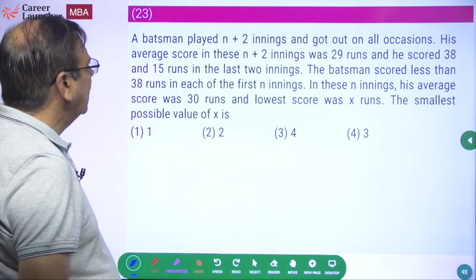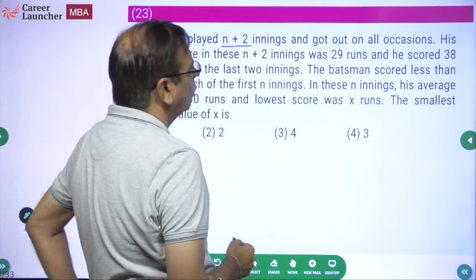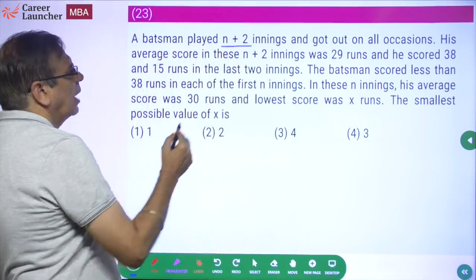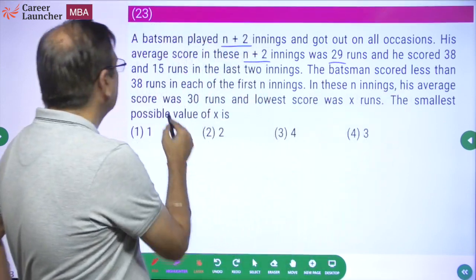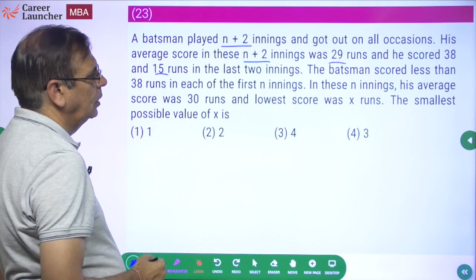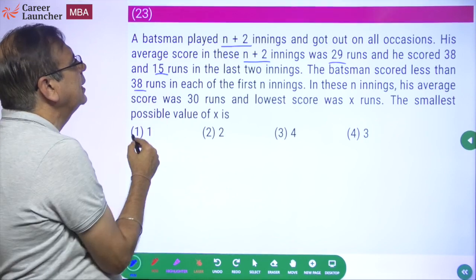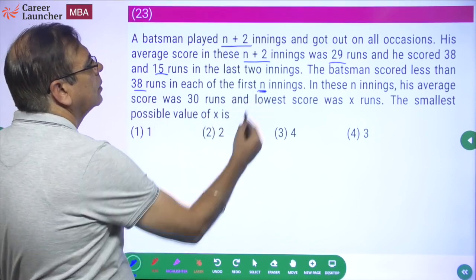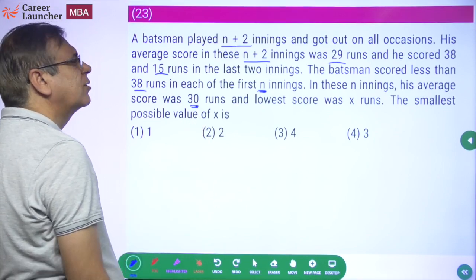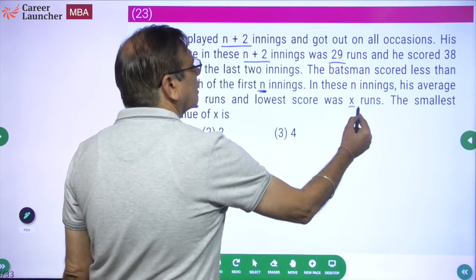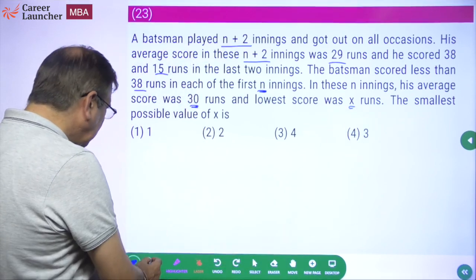A batsman played n plus 2 innings and got out on all occasions. His average score in these n plus 2 innings was 29 and he scored 38 and 15 runs in the last 2 innings. The batsman scored less than 38 in each of the first n innings. In these innings, his average score was 30 and the lowest score was x runs, smallest possible value of x. Okay. So let's find that.